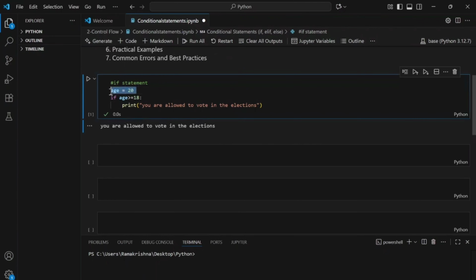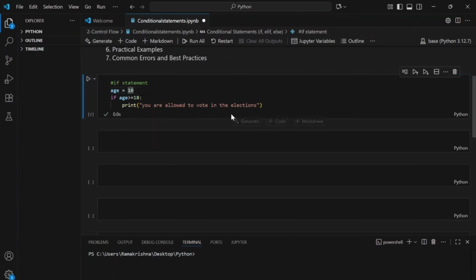Because I entered the age value as 20 and I have a condition that age should be greater than or equal to 18, and because this is true, it's printing you are allowed to vote in the elections. And if I give the value as 10, then it will not print anything. So let me keep this and I'll explain one more thing here.